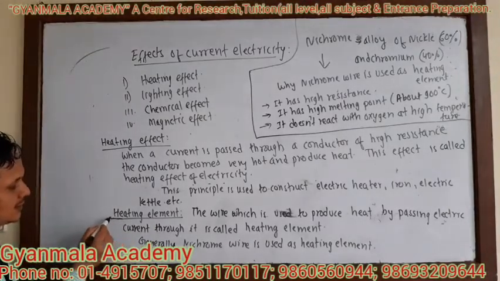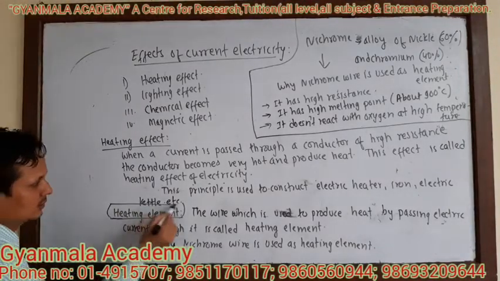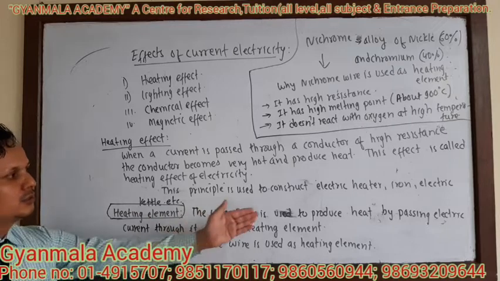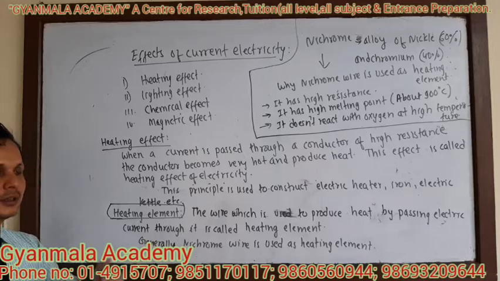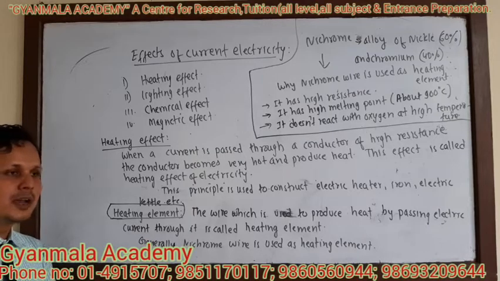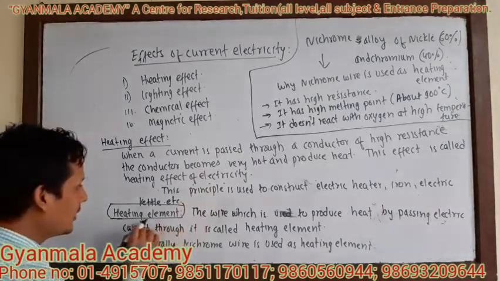What is a heating element? The wire which is used to produce heat by passing electric current through it is called a heating element.